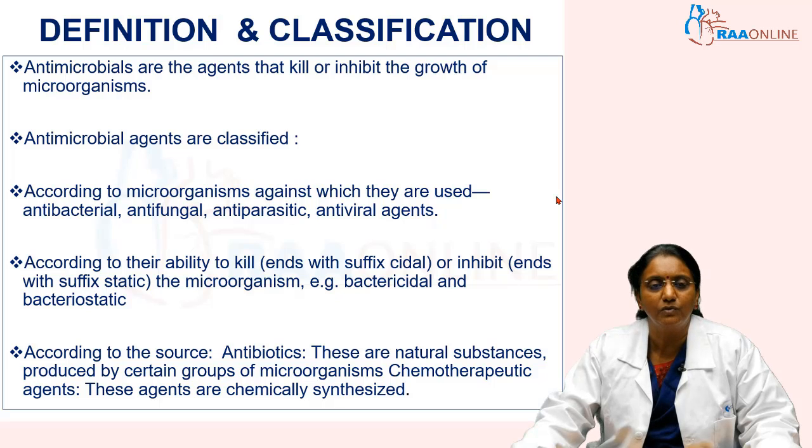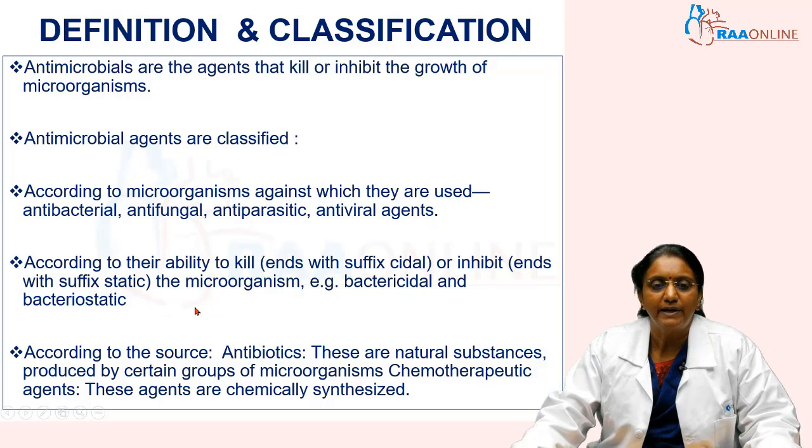According to whether they are able to kill the organism or just inhibit the growth of the organism, they are called cidal or static. So the suffix will be cidal, which means killing, or static, which means inhibiting the growth of the organism. For example, when you say bactericidal, it means that they kill the bacteria, and bacteriostatic means they are just inhibiting the growth of the bacteria.